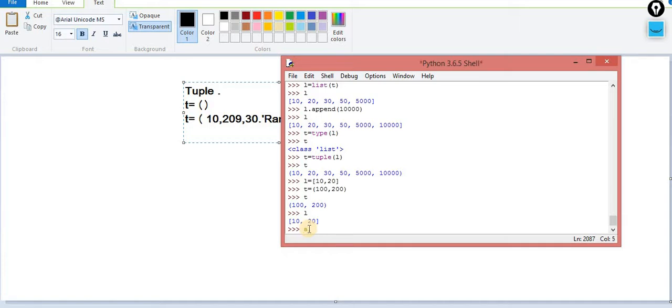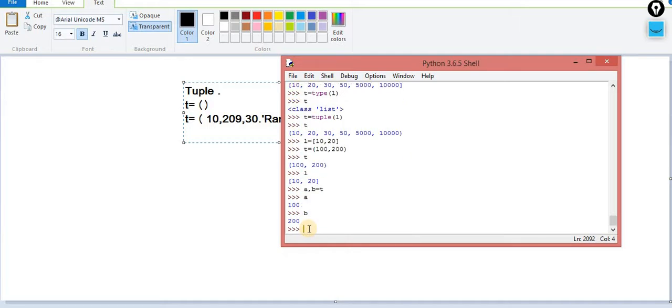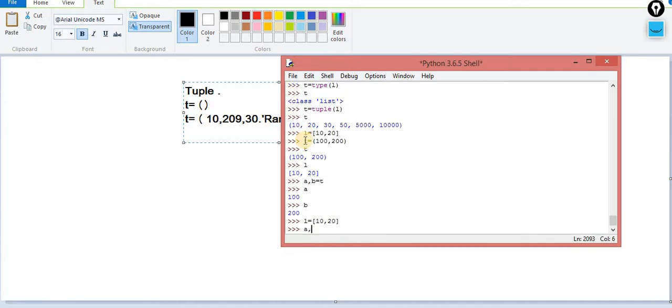So for the same, let's suppose there are two values A, B, and if I do this, now 100 will be assigned to A, 200 will be assigned to B. So this concept is called unpacking. Okay, this concept is called packing, and this concept is called unpacking. You can perform these two operations, and the same thing is implemented in the case of the list. Let's suppose this one is the list, and again you want to perform this. Now you can check. So this concept is called packing and unpacking of the list, packing and unpacking of the tuple.